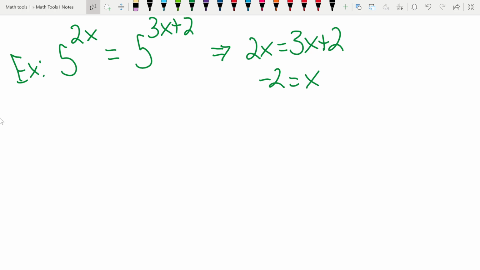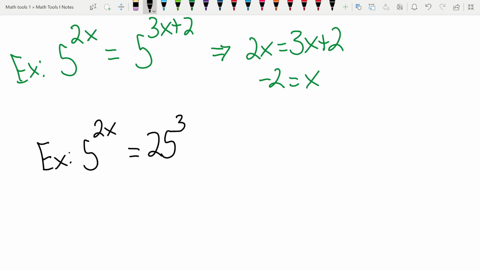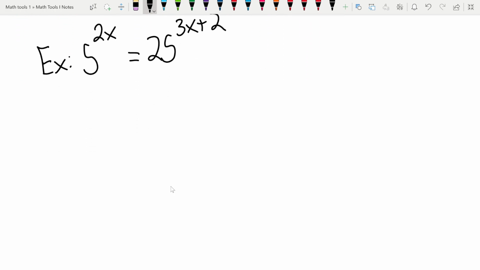Okay, so let's look at one where there's a little bit more to it. Let's say we have 5 to the 2x equals 25 to the 3x plus 2. Now there's two ways that we can approach this problem. So let's do it both ways here. So we'll do this two different times. Again, it's both of the same ways that we just saw a minute ago. We can either take the logarithm on both sides or we can use the one-to-oneness again.